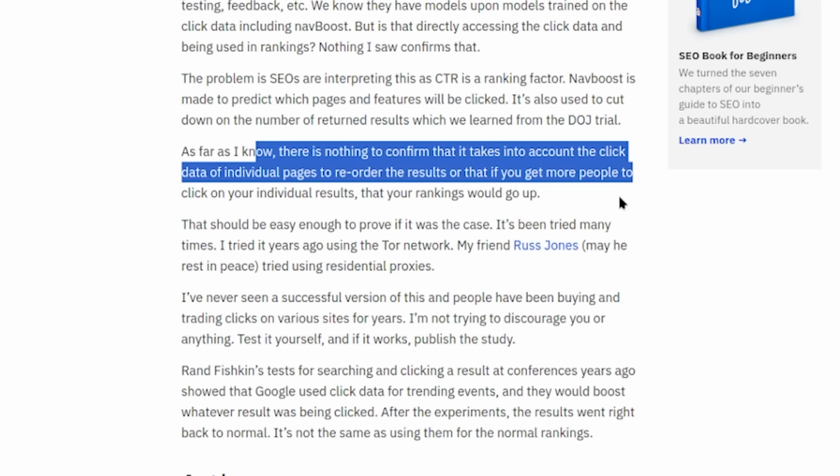So as far as they know, there is nothing to confirm that it takes into account the click data of individual pages to reorder results, or that if you get more people to click on your results, your rankings would go up. So it appears that there is no actual proven method that you can somehow artificially increase yourself in Google's rankings.